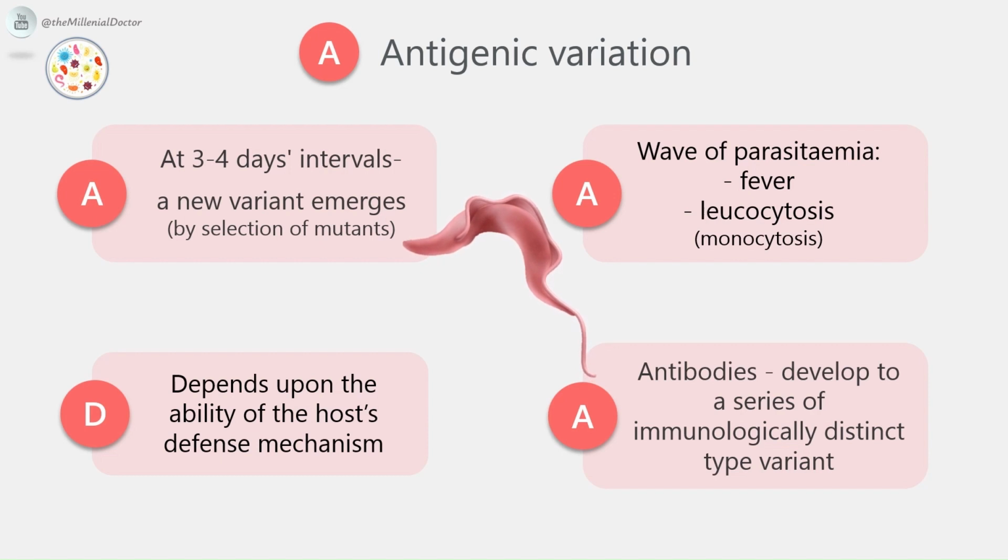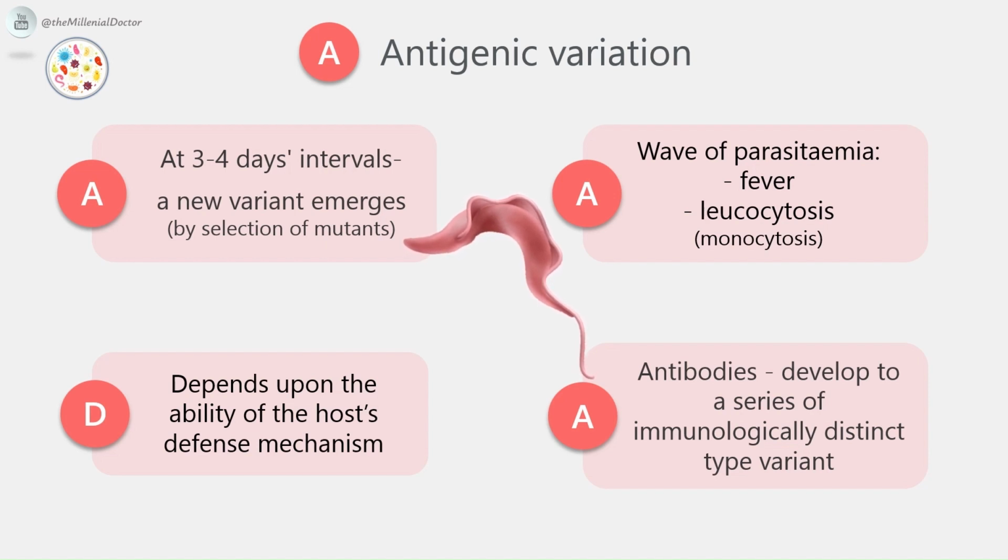This appears to depend upon the ability of the host's defense mechanism, and when the defenses fail, the final variant multiplies unchecked. Each wave of parasitemia is accompanied by fever and followed by leukocytosis, specifically monocytosis, but not neutrophilia. It may be that the outer proteinaceous coat may protect the organism in escaping from the host's defense mechanism.